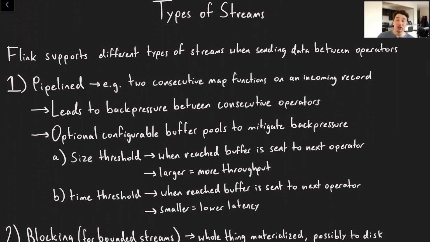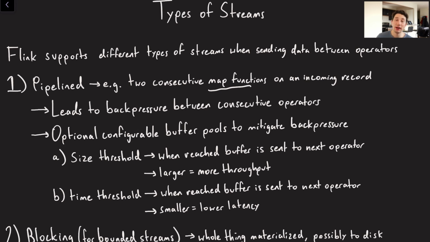Types of streams. Flink, like I mentioned, has multiple different types of streams because we have many operators that are chained together and we want certain properties of how they exchange data between one another. The first type, which is probably going to be the most common, is the idea of pipelined streams. When we think about pipelining, generally speaking, it's when you're chaining two operations together. So maybe I'm mapping some sort of record to one property of that record. Maybe I'm doing a person to the person's name, and then maybe I'm doing a name to the number of characters in a name.